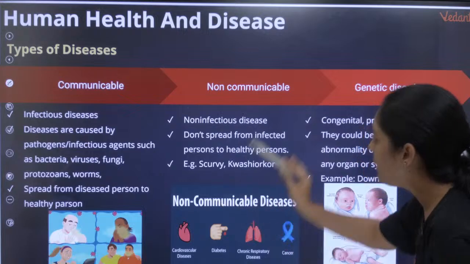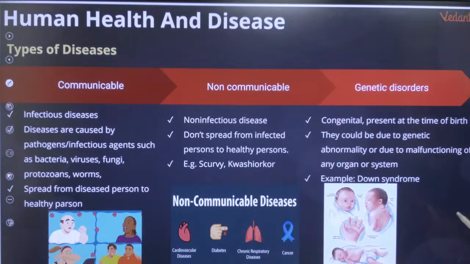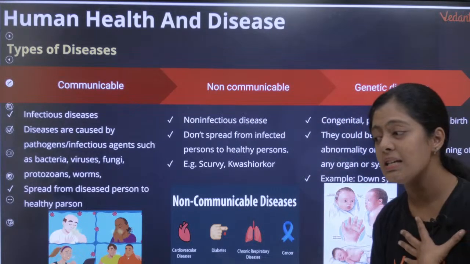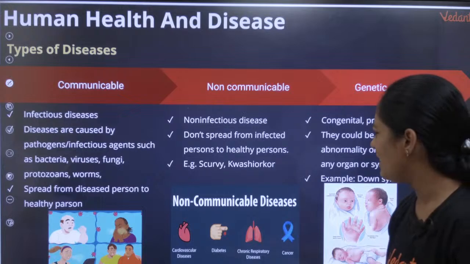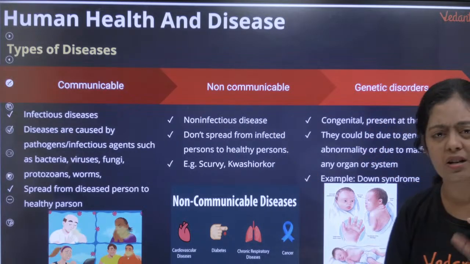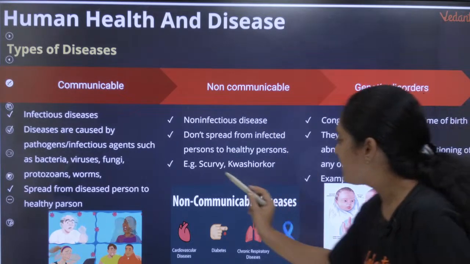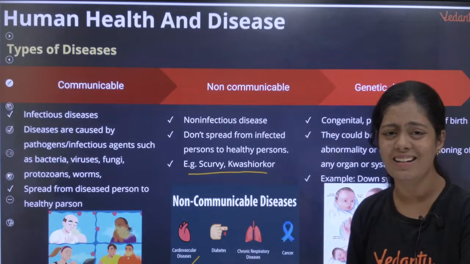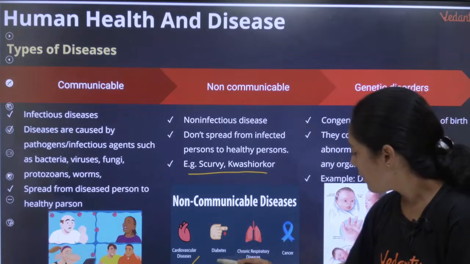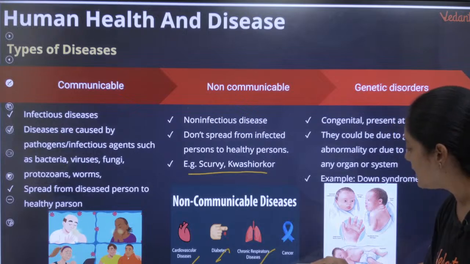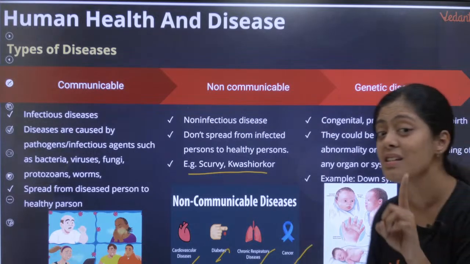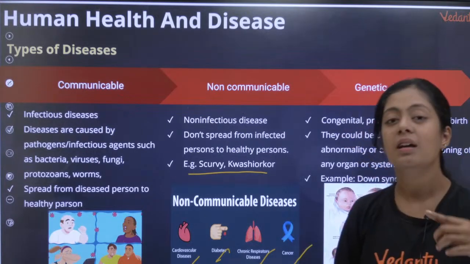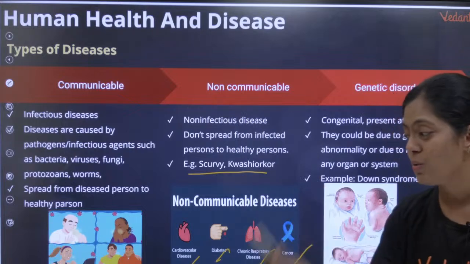So you have communicable, non-communicable and genetic disorders. What are communicable diseases? They are transmitted, we already discussed. Non-communicable diseases are not transmitted, they are non-infectious. Examples: scurvy, kwashiorkor, cardiovascular diseases, heart attack. Then you have diabetes, chronic respiratory disease, cancer. Cancer is non-communicable. It doesn't get transmitted from one person to another person.